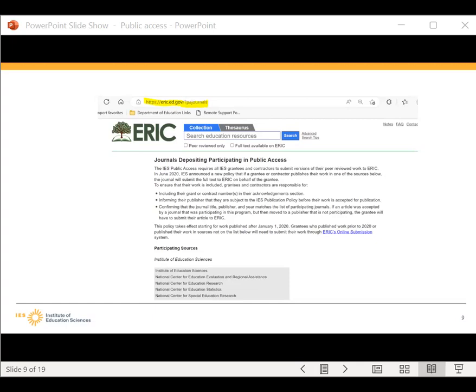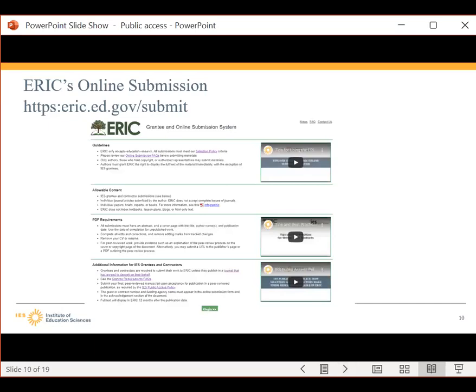If you publish in a journal that is not on this list, then you will have to submit your manuscript to ERIC, even if the article is open access on the publisher's website. You will also have to do this for any published conference proceedings that are peer-reviewed. To submit your work, you will have to use ERIC's online submission system to upload your PDF and make a